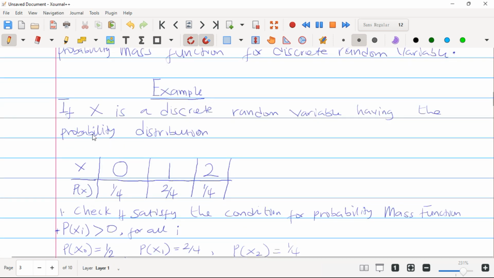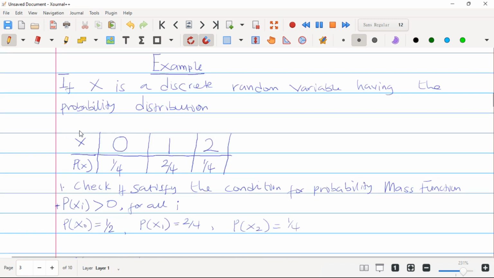For example, if x is a discrete random variable having the probability distribution given in this table, we are supposed to check if it satisfies the conditions for a probability mass function.